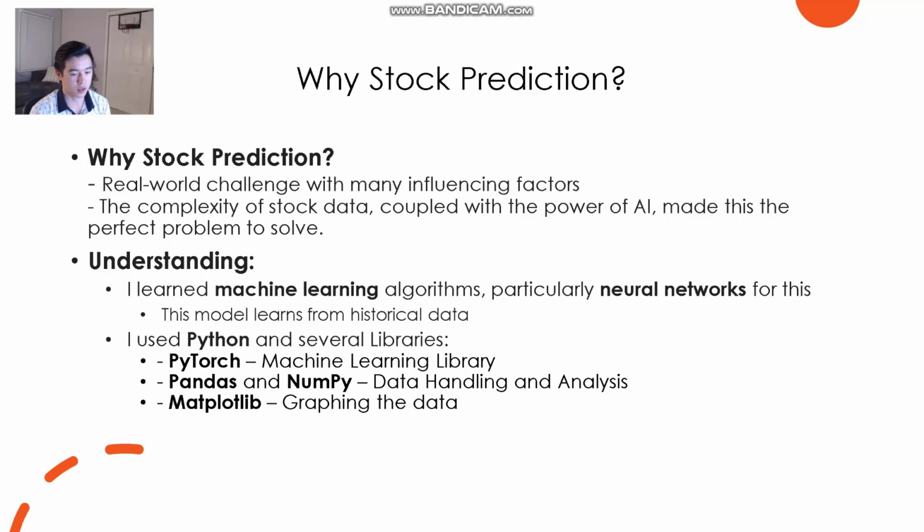So, what I've done is I use everything that I've learned about machine learning algorithms, particularly neural networks. And to solve this problem, I used several libraries. Libraries I've used are PyTorch, which is the machine learning library, and Pandas and NumPy, which help with data analysis and handling. And I've used Matplotlib, which helped me graph all the data, which you will see later.